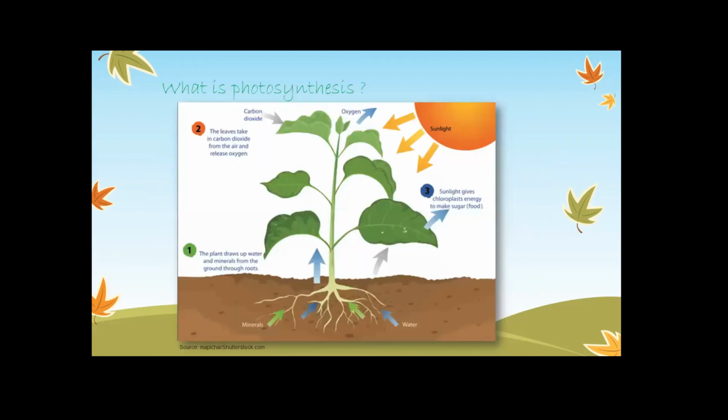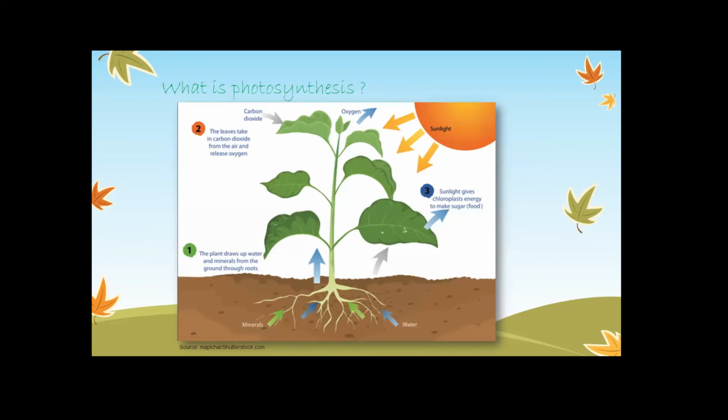Wonderful. So, as you can see in the picture on the screen, the plant is getting water and minerals from the roots. As we know, plants get water and minerals from the roots. So, they're getting the essential part of this process, the water and minerals, from the roots.